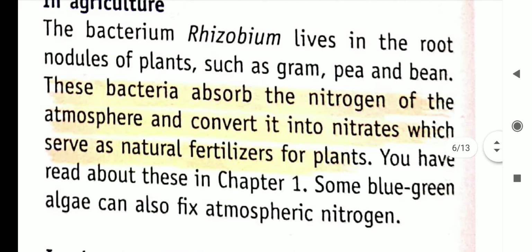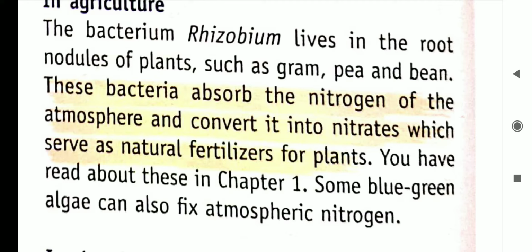The bacterium rhizobium lives in the root nodules of plants such as gram, pea, and bean. These bacteria absorb the nitrogen of the atmosphere and convert it into nitrates, which serve as natural fertilizers for plants. As we already discussed in the first chapter, crop rotation helps the better growth of the crop.